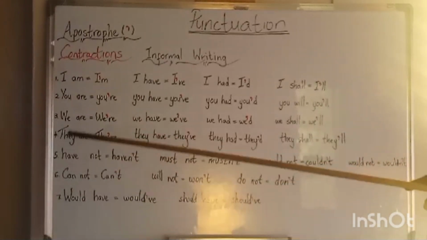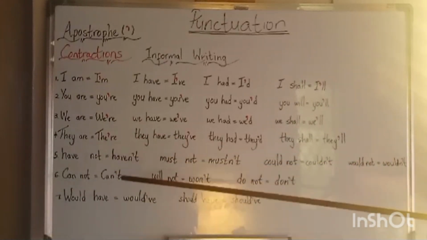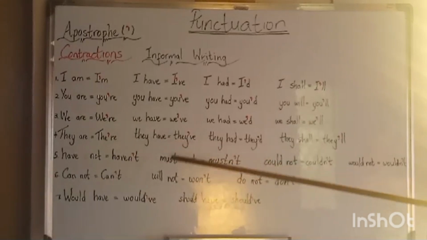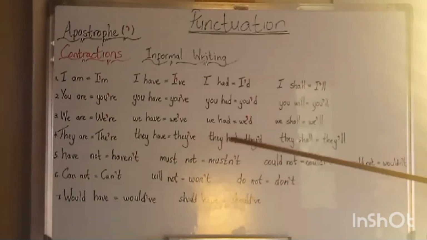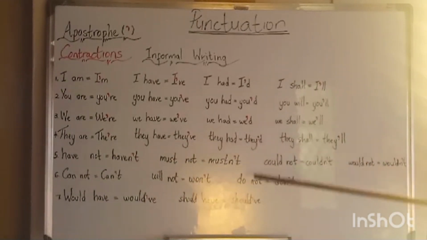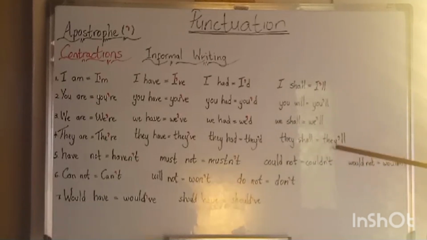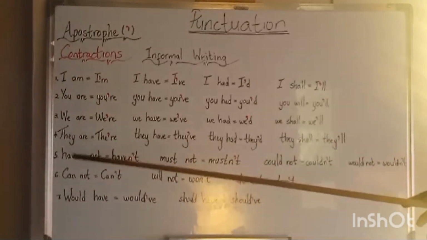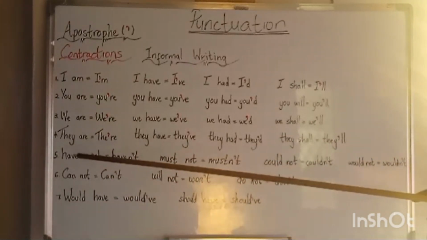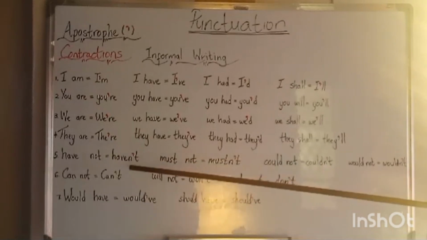Number four, they are, we write it as they're. They have, we write it as they've. They had, we write it as they'd. They shall, we write it as they'll. Number five, have not, we write it as haven't.